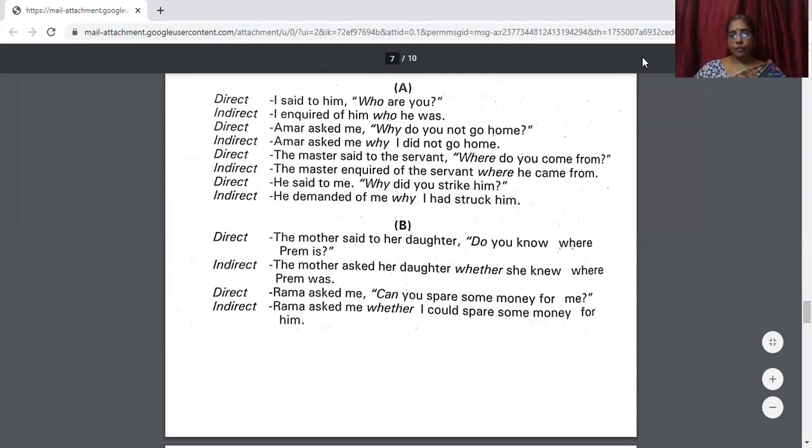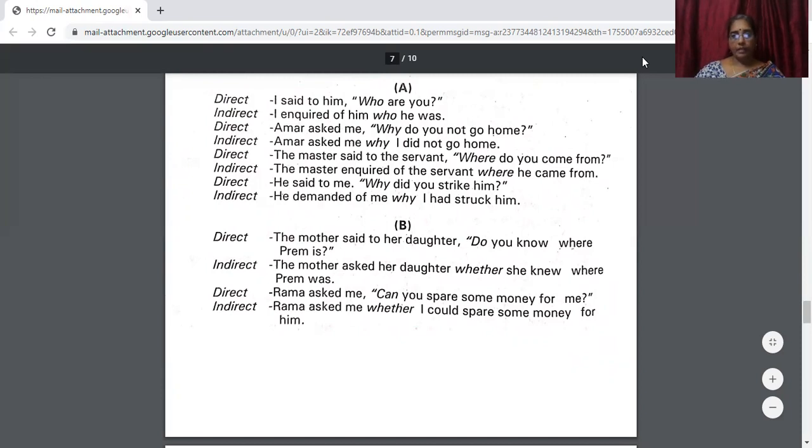The master said to the servant, "Where do you come from?" Where do you come from is an interrogative part here, isn't it? The master inquired of the servant. Now, where will come down in the same manner. Where do you come from? Now, that you will come first. So, where he came from.